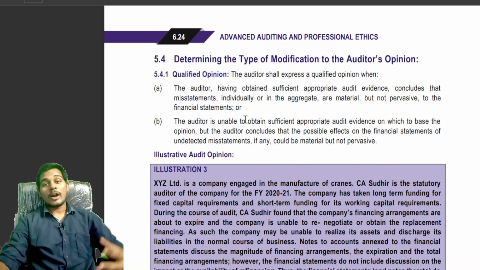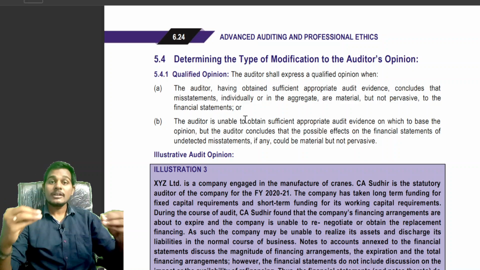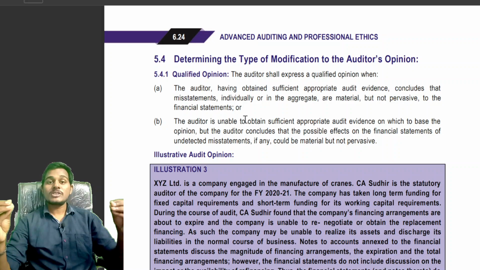That is, the financial statements contain material misstatements which are material but not pervasive to the financial statements.